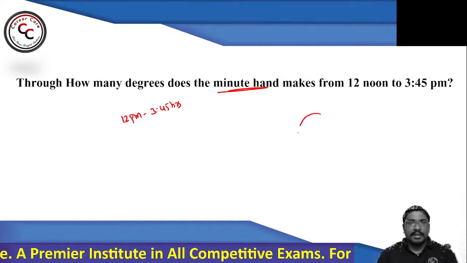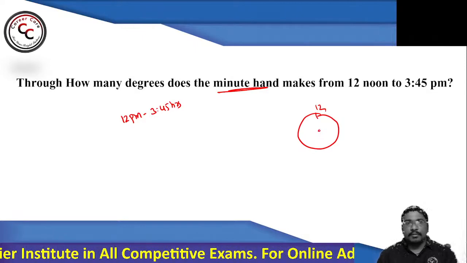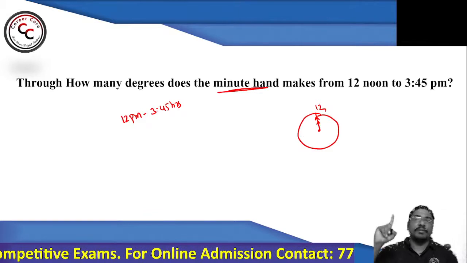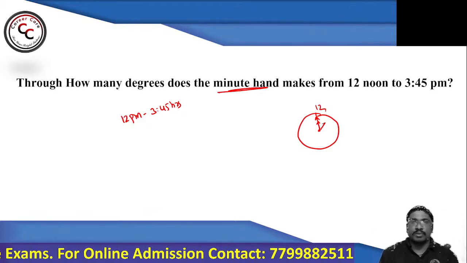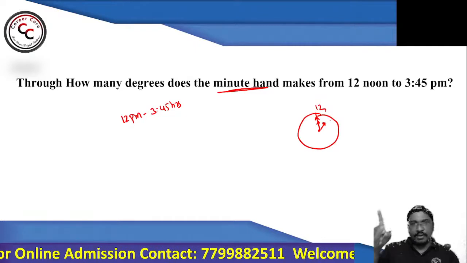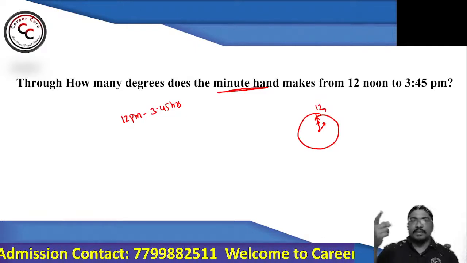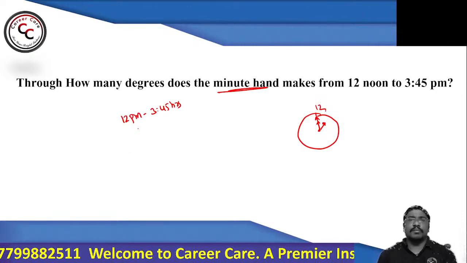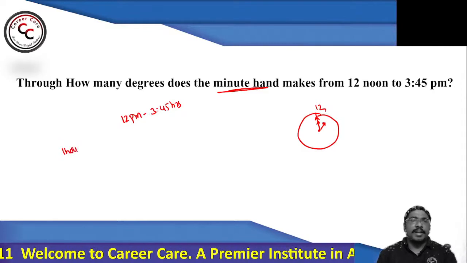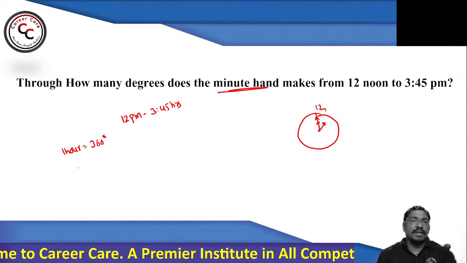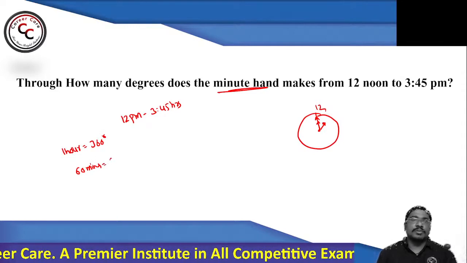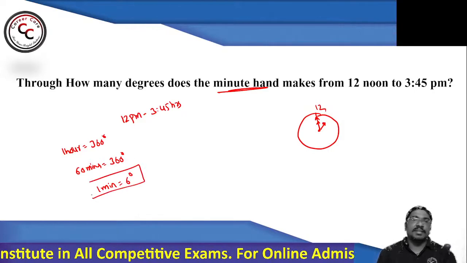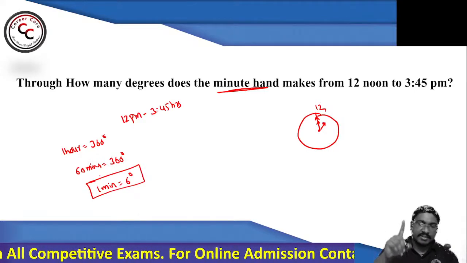So we know that the minute hand, let's say the time is 12. Minute hand is at 12. It will come to 12 again after 1 hour. At 1 o'clock, the hour hand will be traveling from 12 to 1, and the minute hand will be traveling from 12 to 12. Simple. So the minute hand travels for 1 hour and rotates through 360 degrees. 1 hour is 60 minutes, so 60 minutes is 360 degrees. That means in 1 minute it covers 6 degrees.